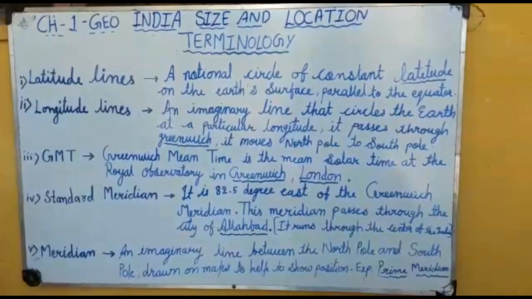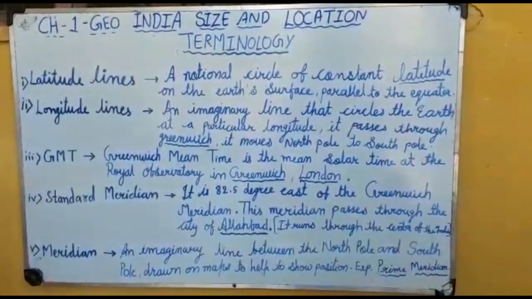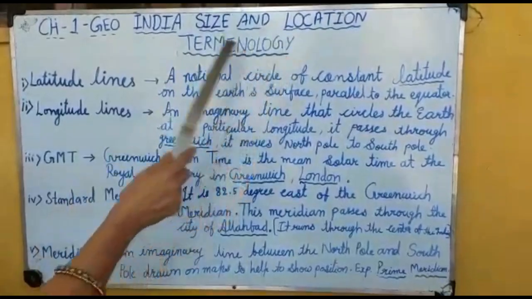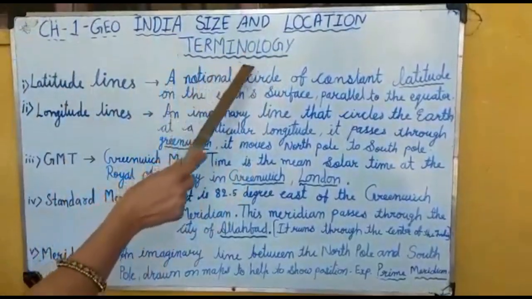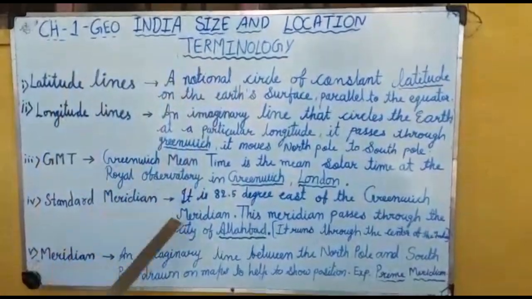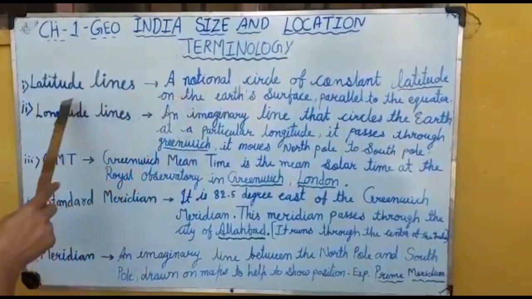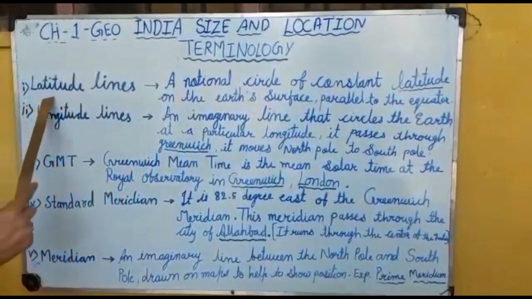Good afternoon, students. Here we discuss chapter 1, India: size and location. We are discussing now the terminology, the different terms used in this chapter. So we discuss here their meaning and their definition. The first term is latitude lines.